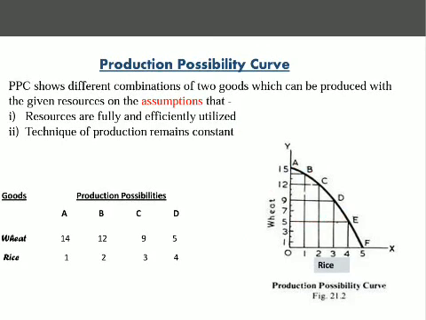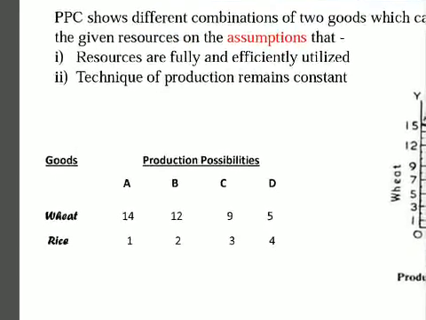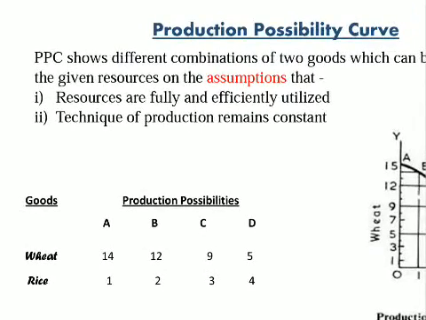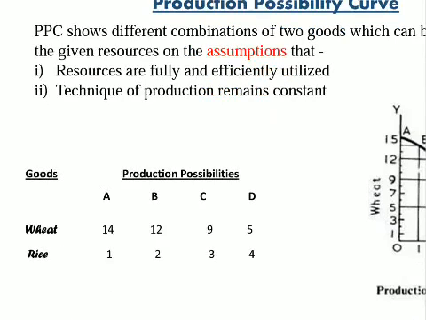First of all, what is PPC? See, as from this name, we can see it is related to production of two goods. Suppose there are two goods like wheat and rice. If a producer wants to produce two goods, okay, with the given resources, means the producer has 10 lakh rupees, and within this 10 lakh rupees he has to produce both goods, wheat and rice as well.